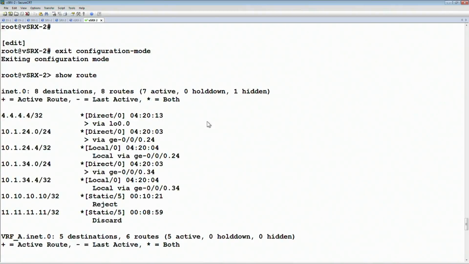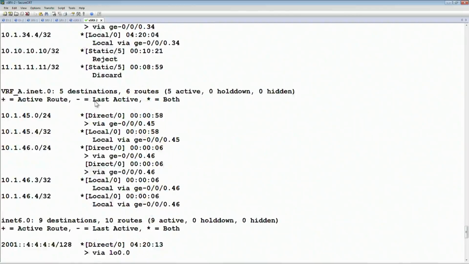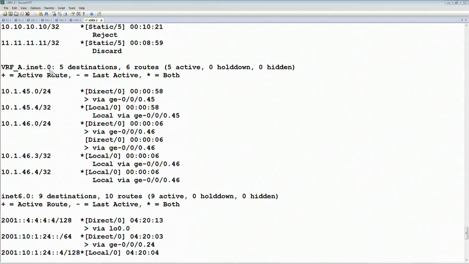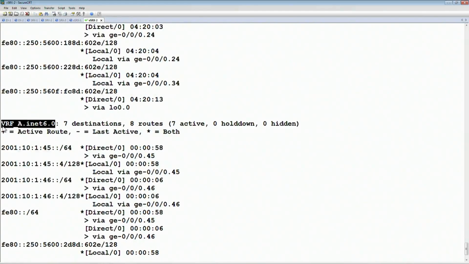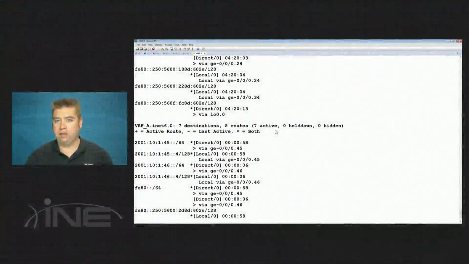There is the global routing table, which is inet.0. There is the VRF instance of the table for IPv4, so that includes ge-0/0/0.45 and 46. Then we have the IPv6 table, inet6.0, which is the global one, and then we also have the one that is for the particular VRF. So one of the big functional differences between IOS and JunOS is that you can move the interface between tables without having to delete its config and then reapply it.